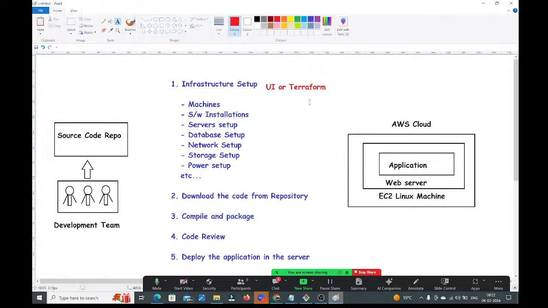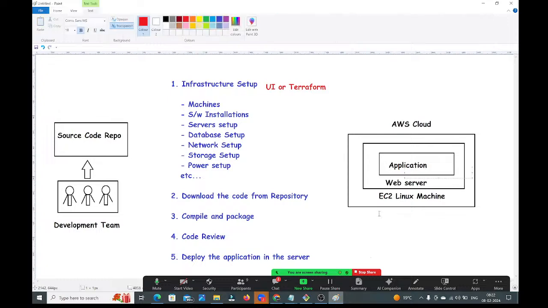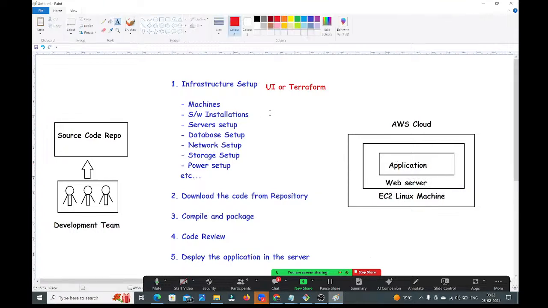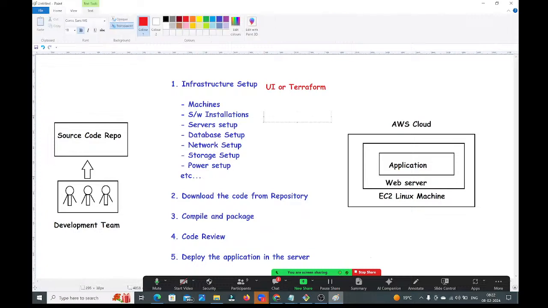Okay, fine. So next, guys, we need to do the installations. We need to install the softwares, guys. Okay, you have created the Linux virtual machine, and in that Linux virtual machine, I need to install a web server. Right? I need to install a database. Right? I need to install some other servers, guys, other softwares. Then how can I do software installations? How will you do the software installation? For that, which tool we need to use?